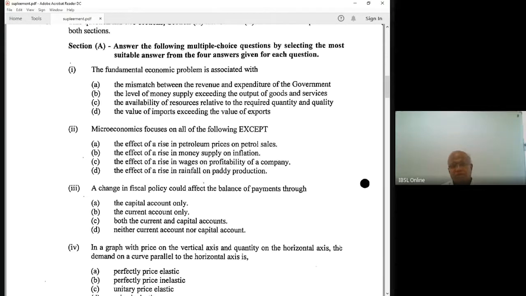The effect of a rise in wages on profitability of a company, micro. The effect of a rise in rainfall on paddy production, micro. So what is not a micro issue? The effect of a rise in money supply on inflation. That is macro. All the other three are micro. Only that one is macro, not micro. That is the correct answer.